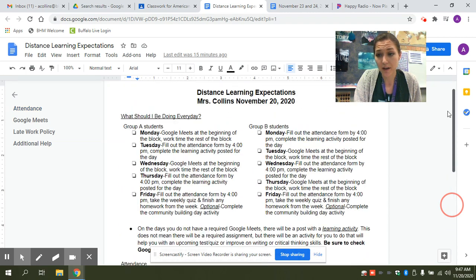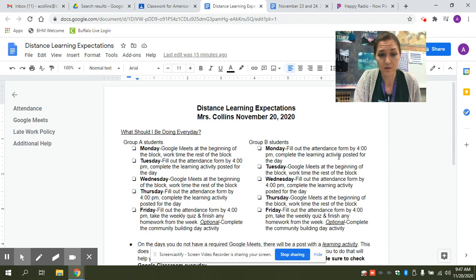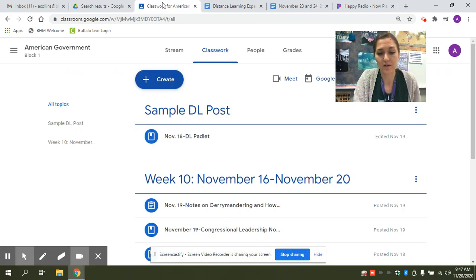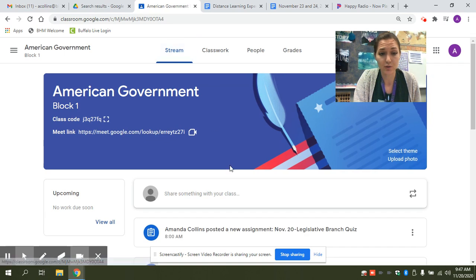All right, I'm going to go ahead and show you a sample post for my Google Classroom so you can understand how my Google Classroom is laid out, how to access that Google Meet link, and what each and every day's post will look like. When your student logs into Google Classroom and clicks on my class, that Google Meet link will be right here. This will be the same Google Meet that they will use on their required Google Meets day and on open office hours. If they want to schedule a private one-on-one meeting, they will be sent a different link.